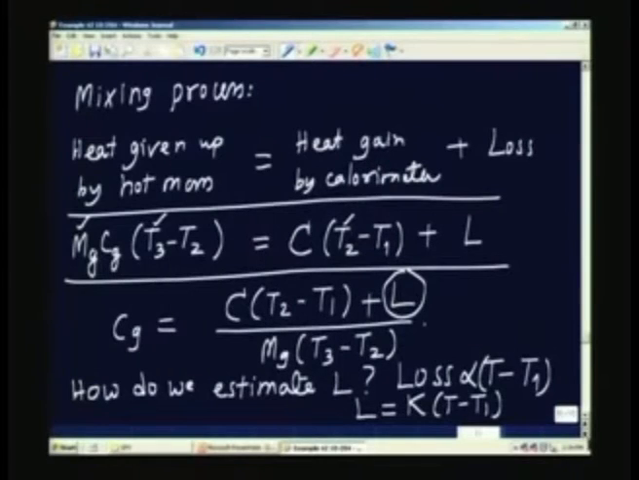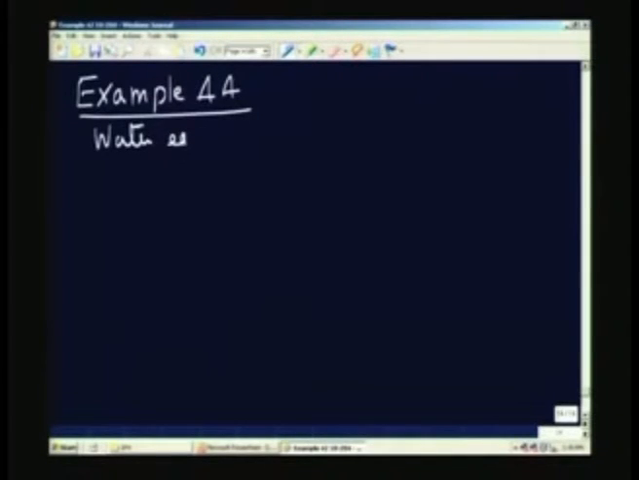So, let us work out the problem. The data was already given in the last class, so all I am going to do is work it out very quickly. This is example 44. So, the data will become clear. The water equivalent of the calorimeter is given as 0.5 kilogram.